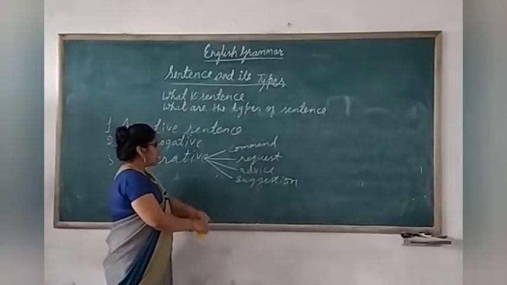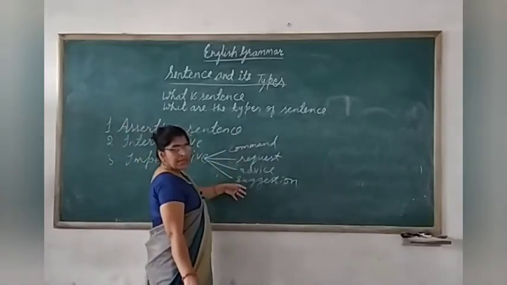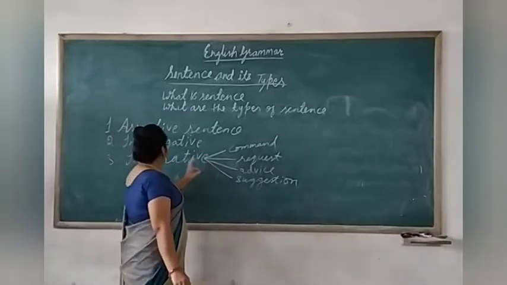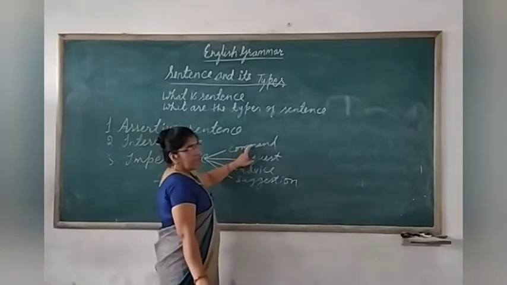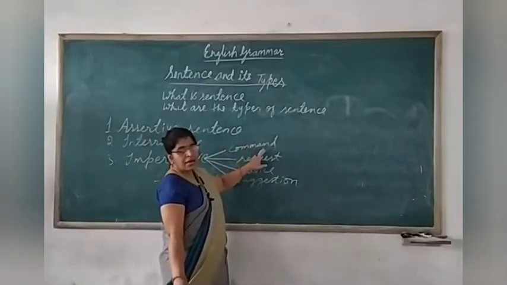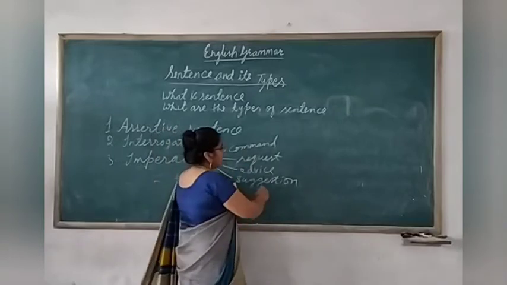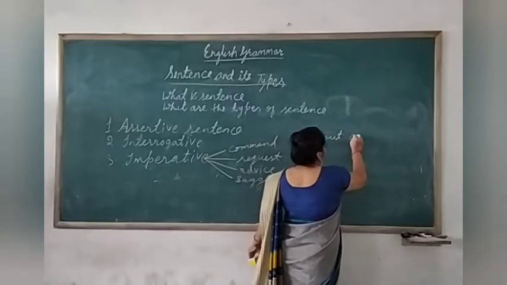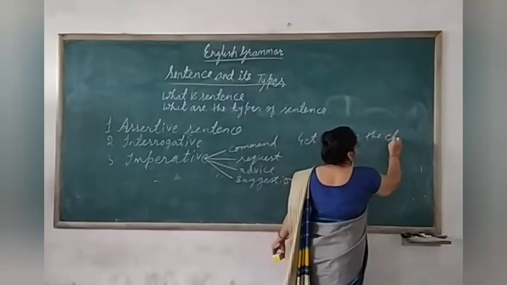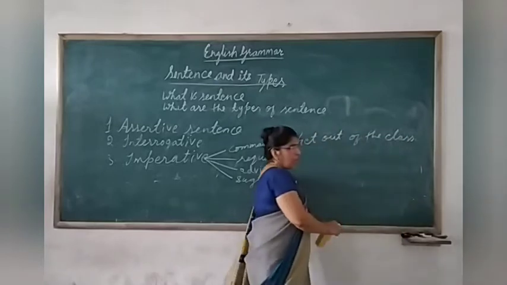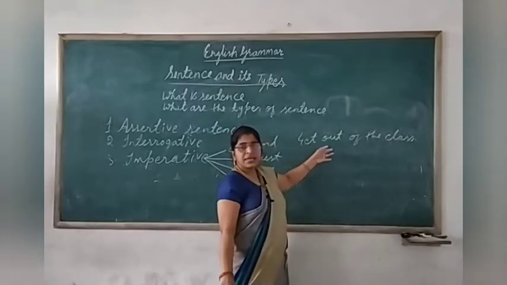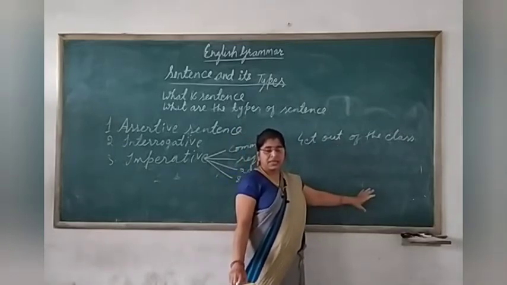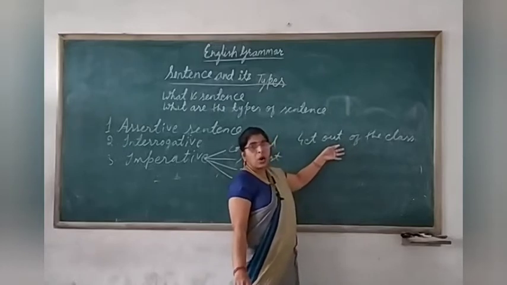Clear? Suggestion, propose, all these types of sentences come under imperative sentence. Imperative sentence is used for giving command. How is it used? For example, if I say, get out of the class. Get out of the class. So what type of sentence is this? I am giving you the order to leave the class. Clear? So this is an order.